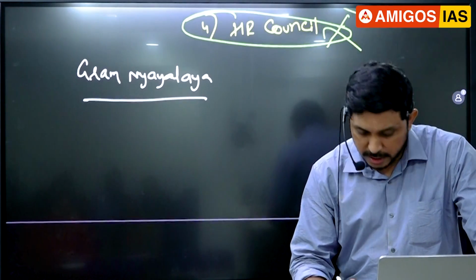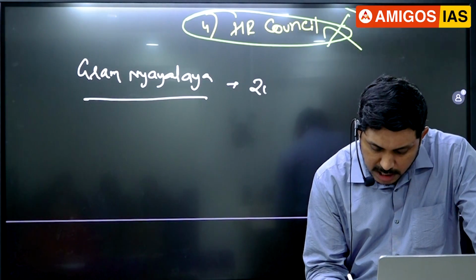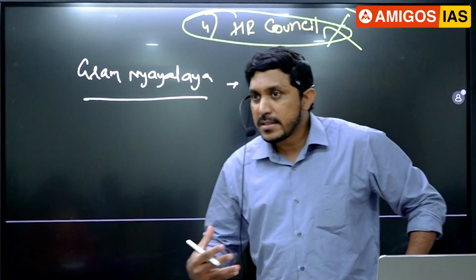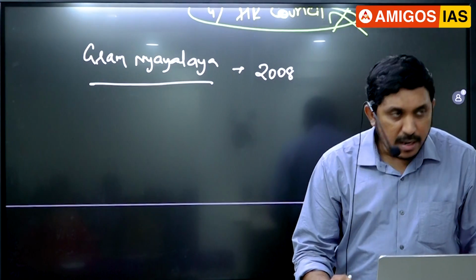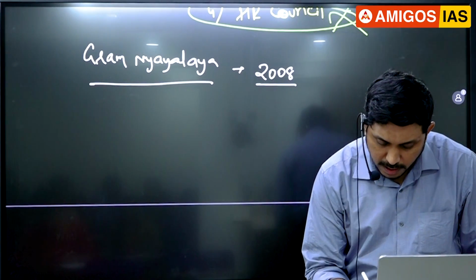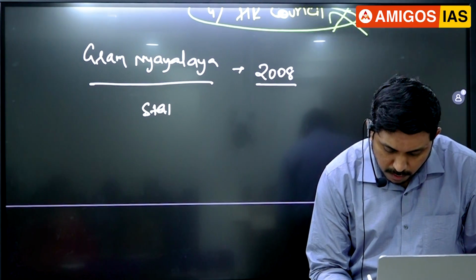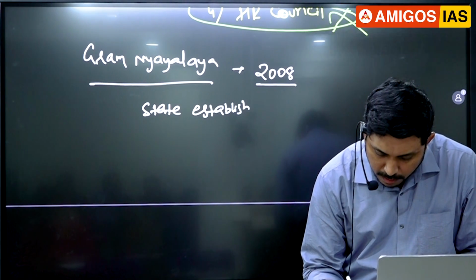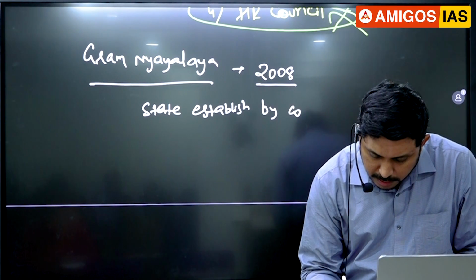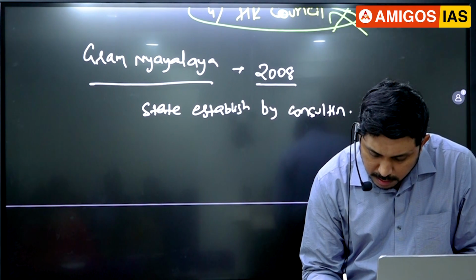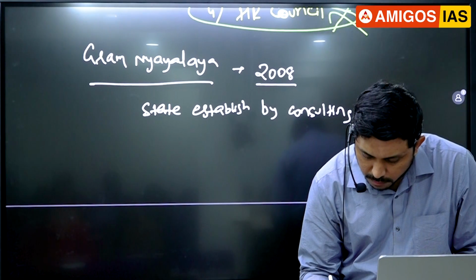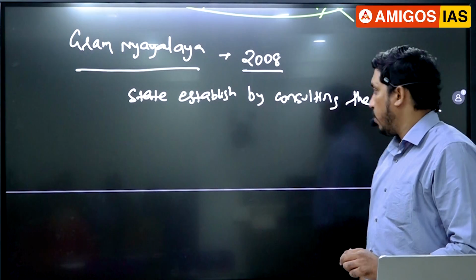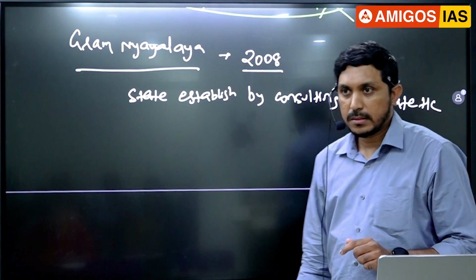They are statutory because they have been established as per the Gram Nyayalayas Act 2008. Now, what does this act say? The Gram Nyayalayas Act says that every state will establish the Gram Nyayalayas by consulting the concerned state high court.